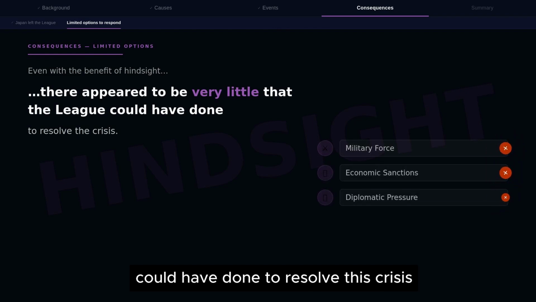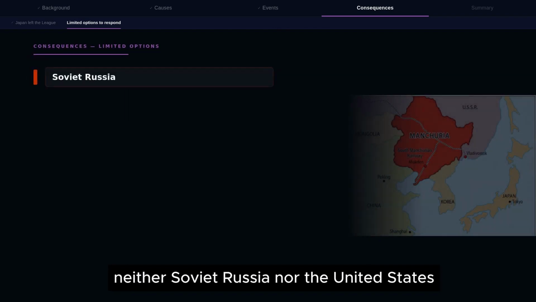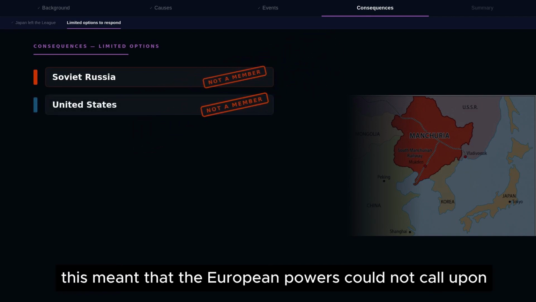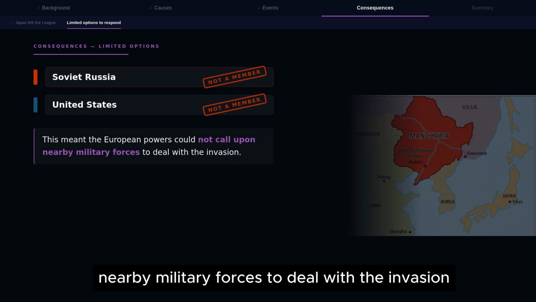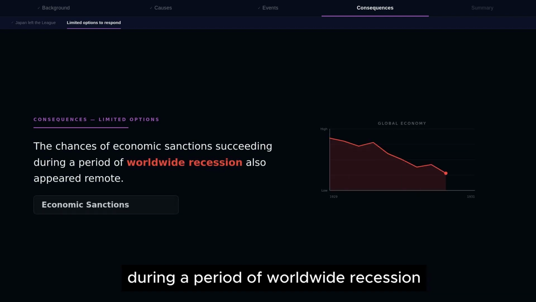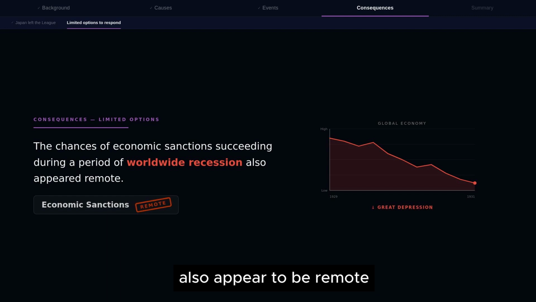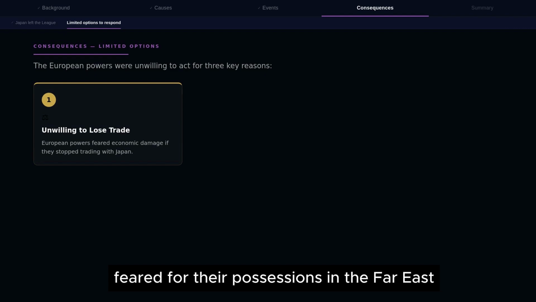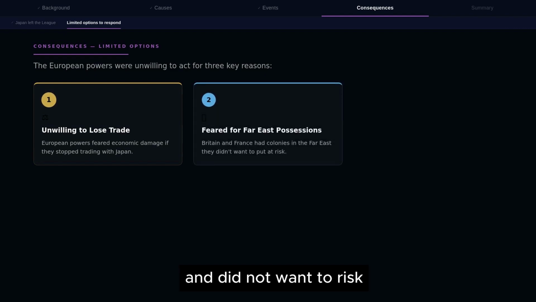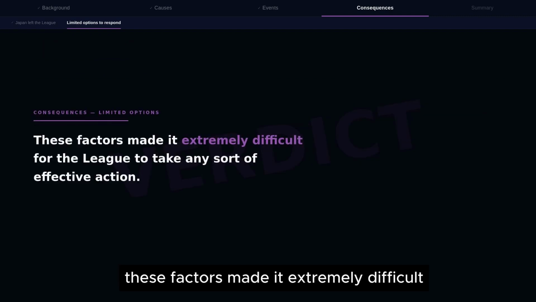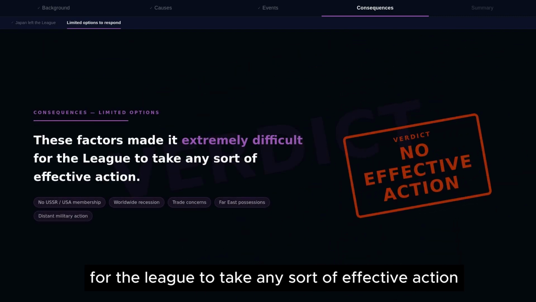Neither Soviet Russia nor the United States was a member of the League at this time. This meant that the European powers could not call upon nearby military forces to deal with the invasion. The chances of economic sanctions succeeding during a period of worldwide recession also appeared to be remote. The European powers were unwilling to lose trade, feared for their possessions in the Far East, and did not want to risk military action on the other side of the world. These factors made it extremely difficult for the League to take any sort of effective action.